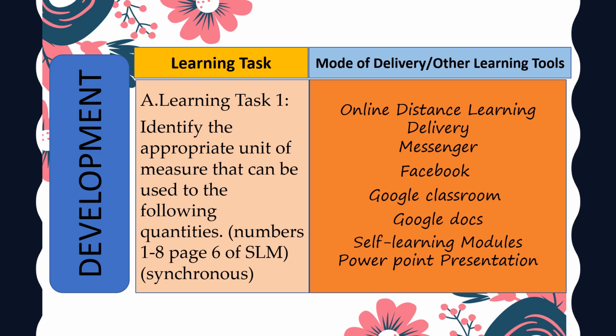Mode of delivery used: Messenger, Facebook, Google Classroom, Google Docs, self-learning modules, and PowerPoint presentation. The Google Form link will be sent to Messenger and also posted in our Facebook group and Google Classroom.